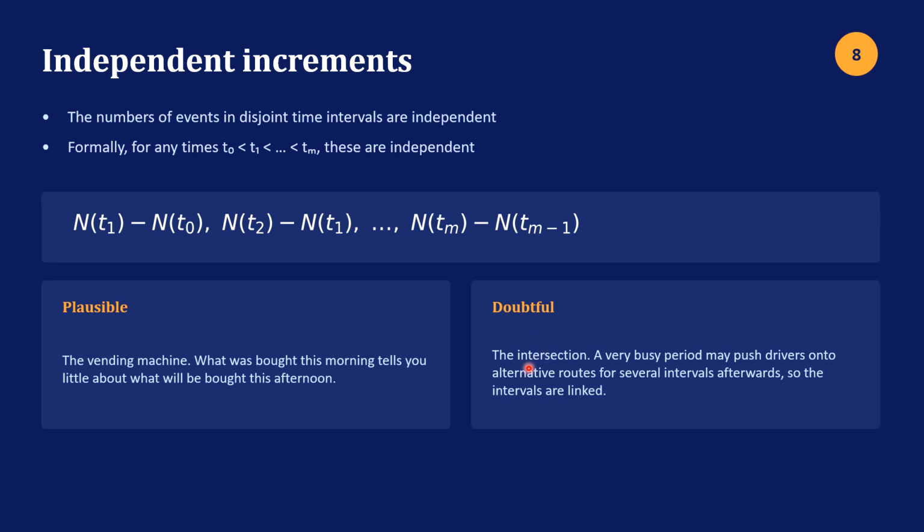In terms of the intersection, if you're busy in, say, the first time interval, then it might take some time to dissipate. So this interval may affect the counts here and so on. So it's doubtful that an intersection, at least a busy intersection, meets this requirement.